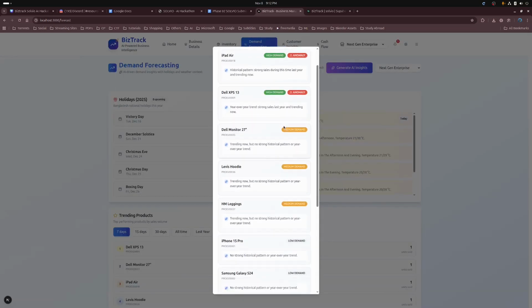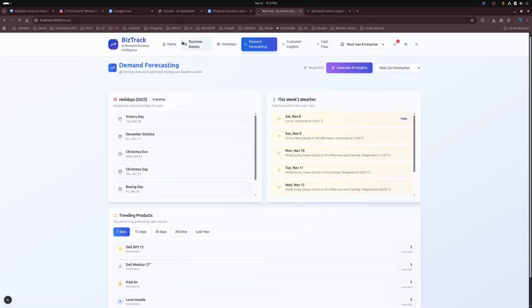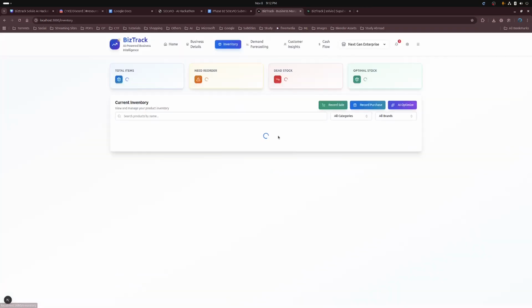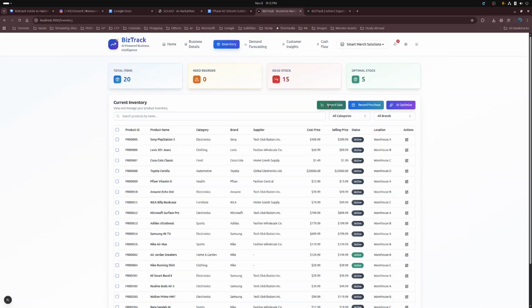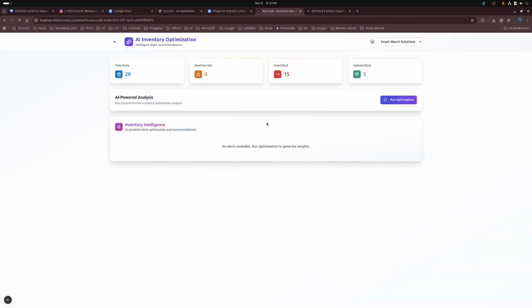As you can see, some products are in high demand, some products are in low demand. That's how this works. Now let us go over the next feature, that is the inventory management. From here, you'll be able to see all your inventories that is currently in stock, out of stock, or you can also sell or purchase a new product from here, and you can also see the inventory analysis using AI.